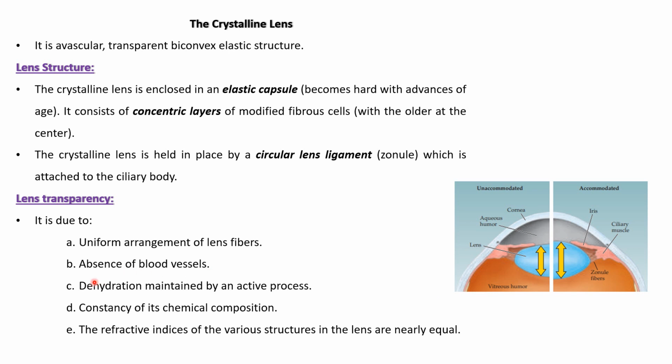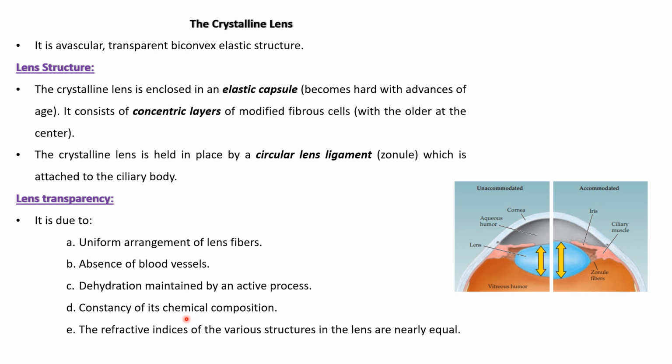Also, as we see in the cornea, the process of dehydration prevents water accumulation in between the fibers and prevents cloudiness. So we have an active process of pumping of water to maintain the dehydration of the lens. Factor number 4 is the constancy of chemical composition.